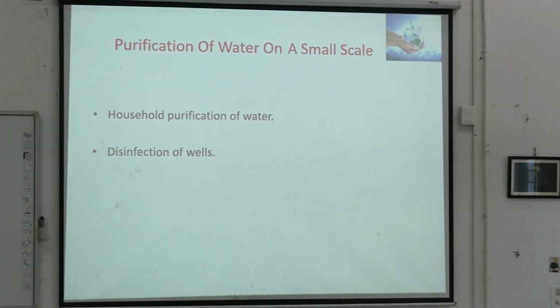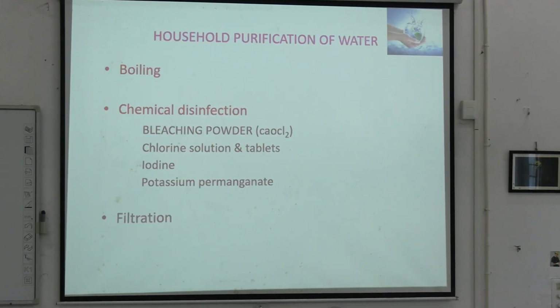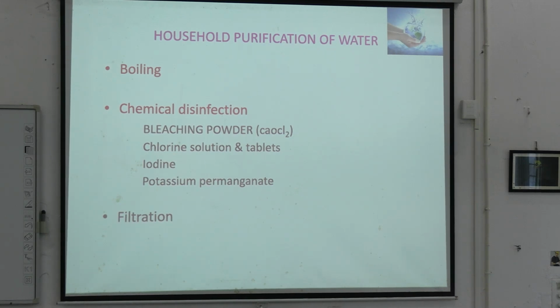Something wrong with this mic here, no? But we'll move on. So the commonest method for purification of water is boiling. And the second one is chemical disinfection with bleaching powder. What is bleaching powder? What is the formula of bleaching powder?